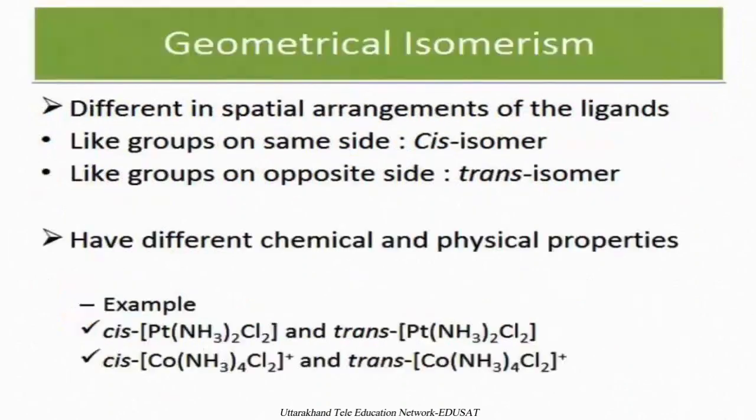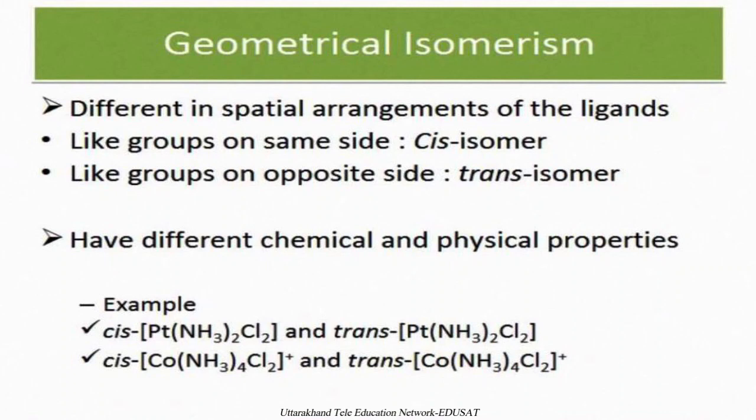Now come to the point of geometrical isomerism. What are geometrical isomers? In these there is a different spatial arrangement of ligands, meaning the spatial arrangement around the central metal atom is different. If both like groups are on the same side, it is called a cis isomer. If both the same groups are on opposite sides, it is called a trans isomer. These can have different chemical and physical properties depending upon their cis and trans nature.